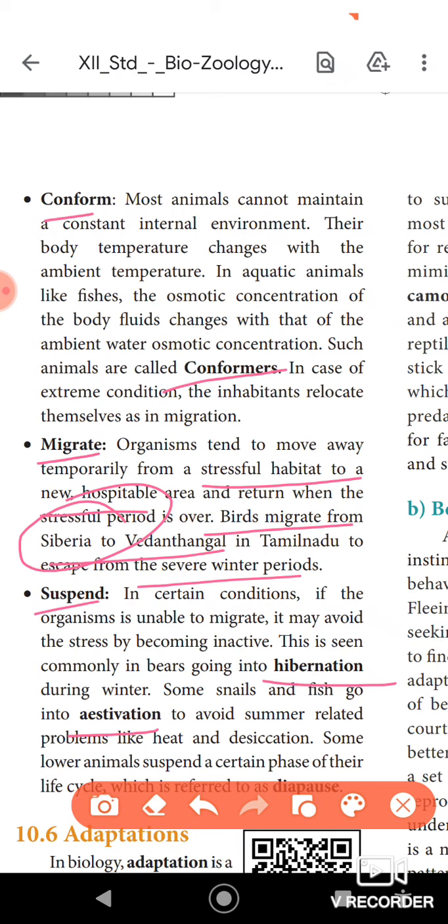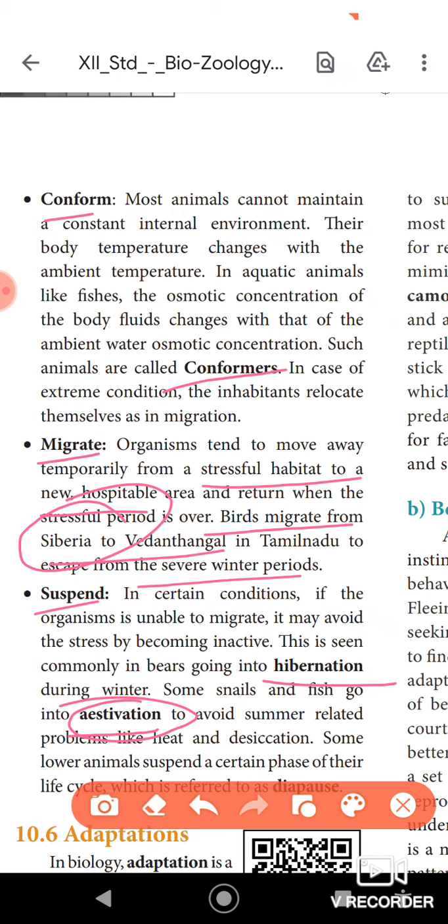The animals become inactive and undergo deep sleep. Such a type of behavior is called hibernation. In the case of estivation, the animals become inactive due to the surrounding higher temperature. Due to a very hot summer, the animal cannot tolerate it, so at that time the animals become inactive. Such a type of behavior is called estivation.